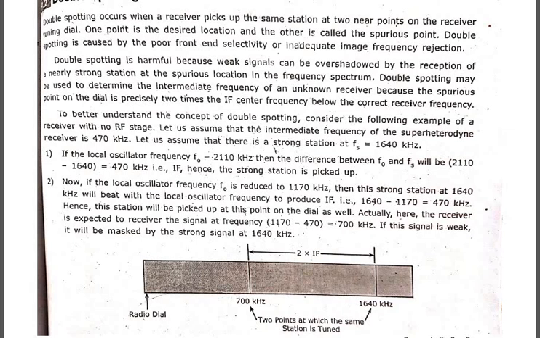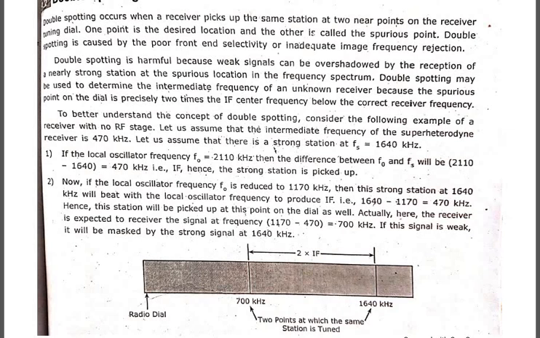So this double spotting may be used to determine the intermediate frequency of an unknown receiver, because the suppressed point on the dial is previously 2 times that of your intermediate frequency below the correct receiver frequency. So I think it is a bit confusing. I'll repeat it once. Why is it harmful?